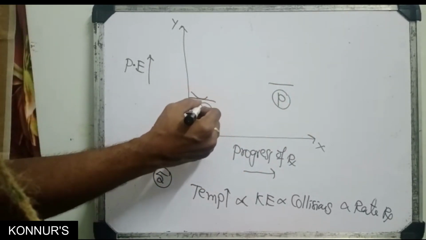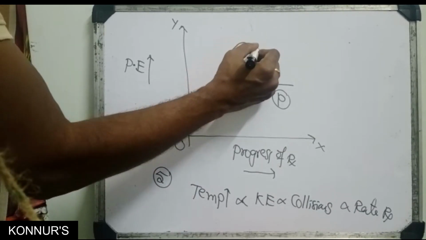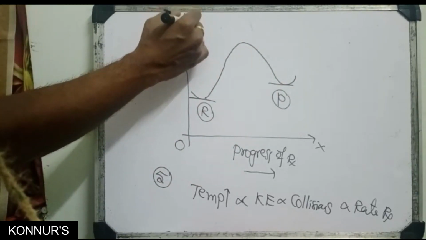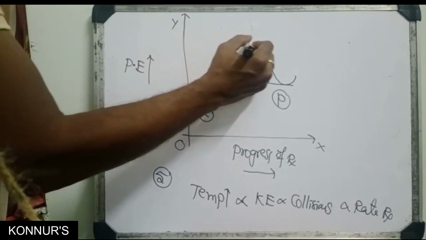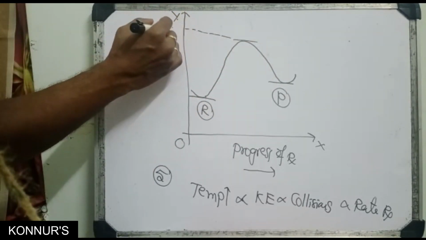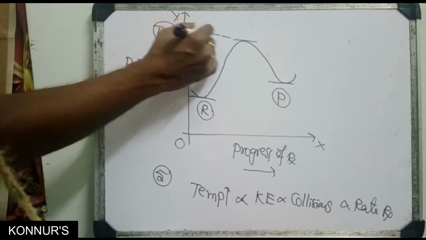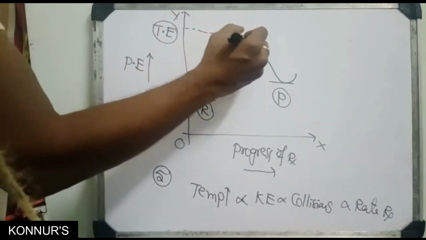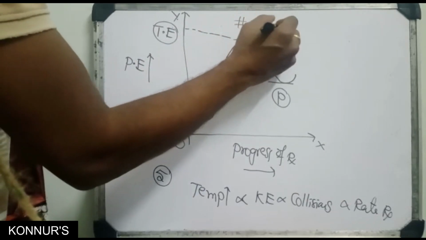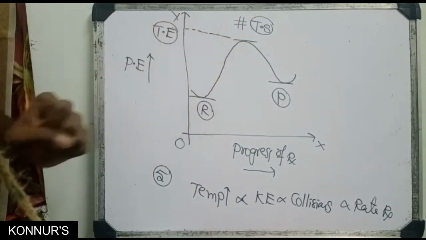Collisions take place, some molecules' energy increases, reaches the maximum energy and decreases. This energy you call the threshold energy. This is called the transition state, the middle one, the highest energy.